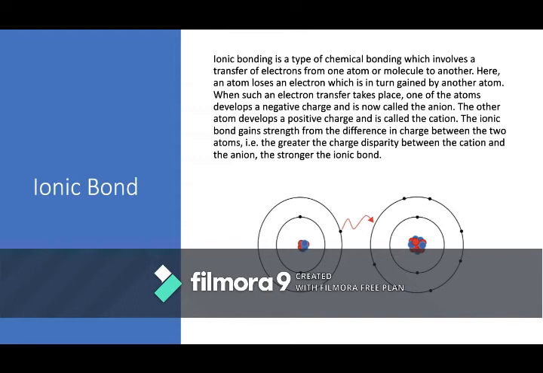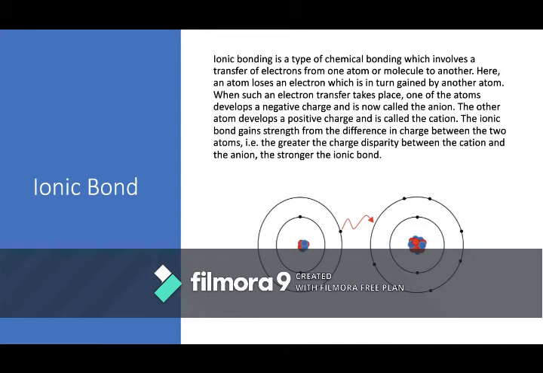When such an electron transfer takes place, one of the atoms develops a negative charge and is known as the anion. The other atom develops a positive charge and is called a cation. The ionic bond gains strength from the difference in charge between the two atoms. That is, the greater the charge disparity between the cation and the anion, the stronger the ionic bond. Let me explain it in simple words.